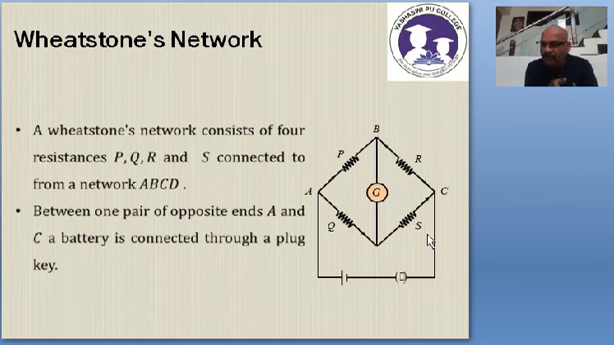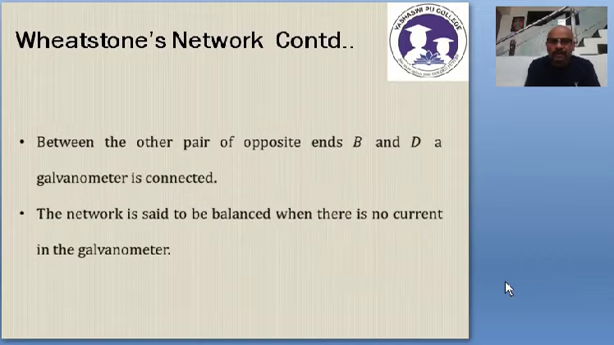Between A and C, a battery and a key is connected. That's it. This is called Wheatstone's network. Having learnt about the Wheatstone's network, check this. Between the other pair of opposite ends, a galvanometer is connected, and the network is said to be balanced when there is no current in the galvanometer.